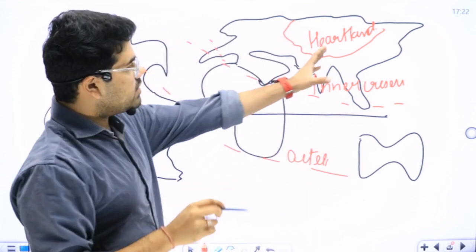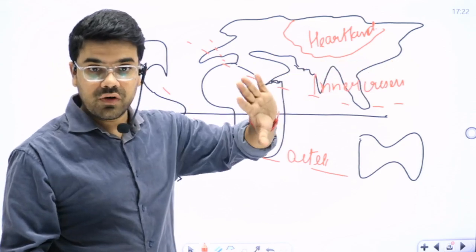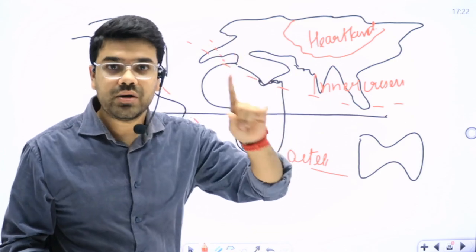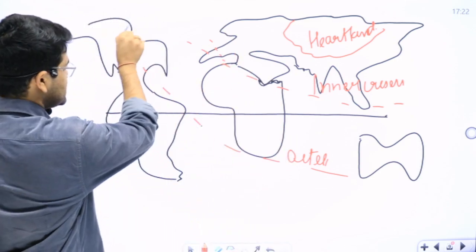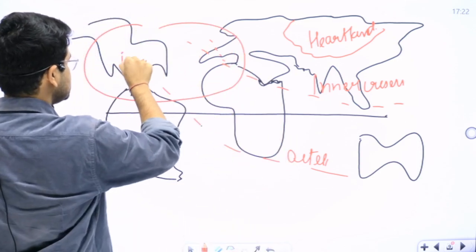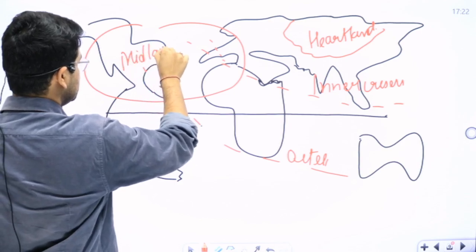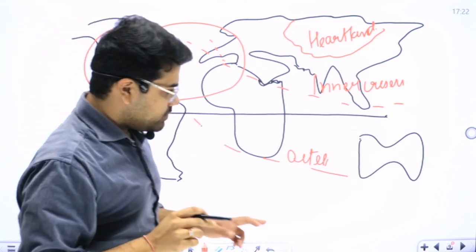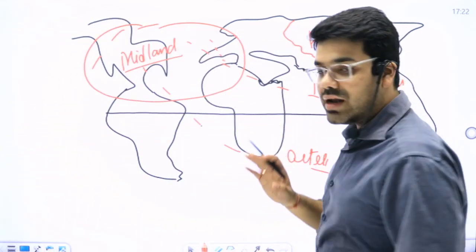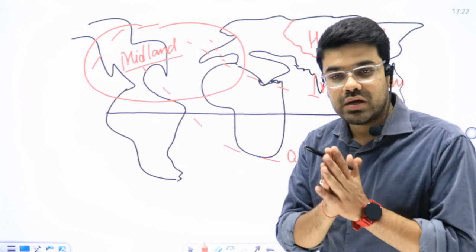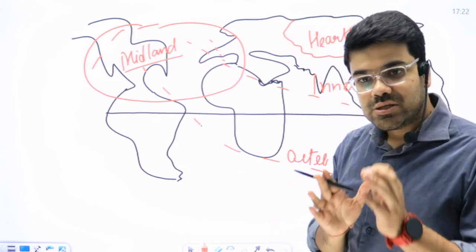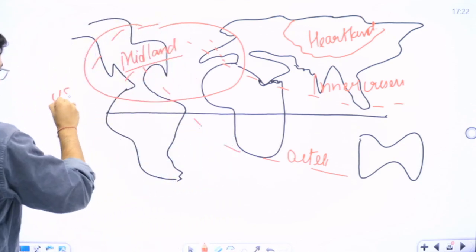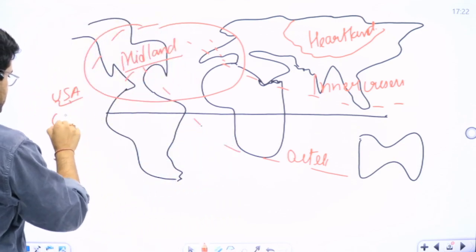What he said was that Heartland would be dominated by Russia, but after World War II, when he saw that the Russian Empire was defeated and there was a dominant power of the USA, he set this region as Midland. What is Midland? Now, coming back to the topic, Midland is a region that is dominated by the USA and other capitalistic countries.